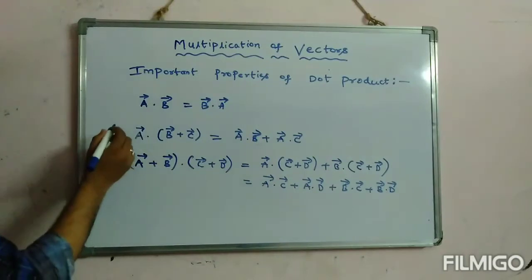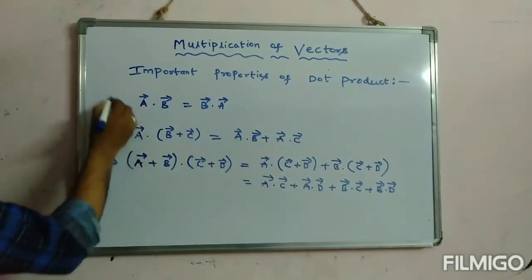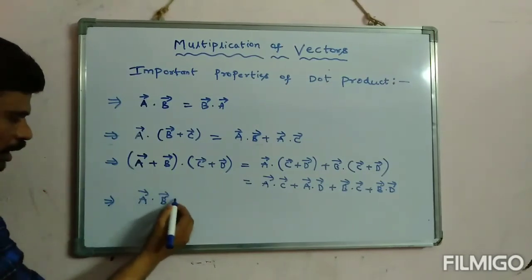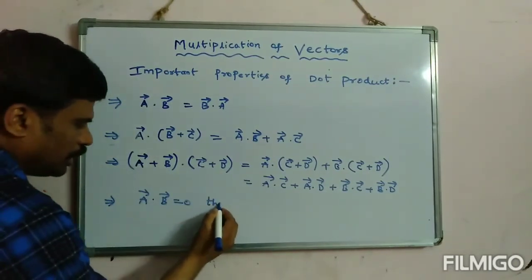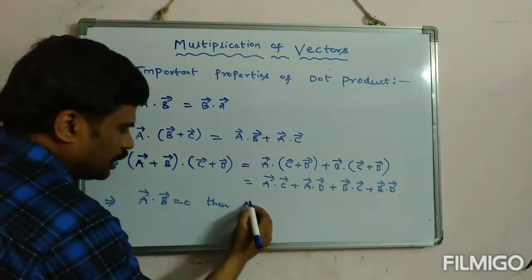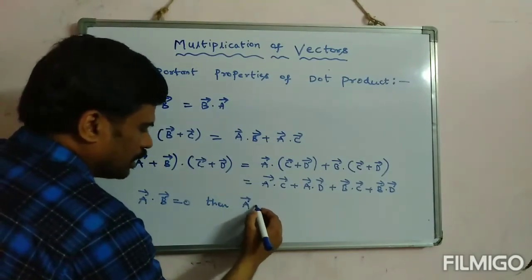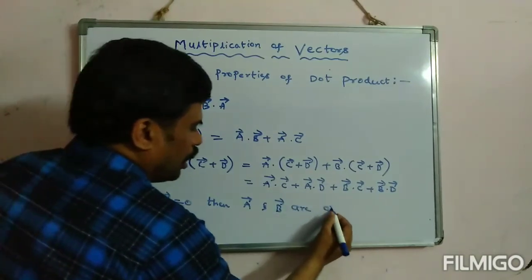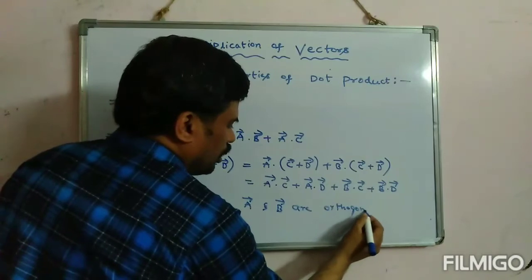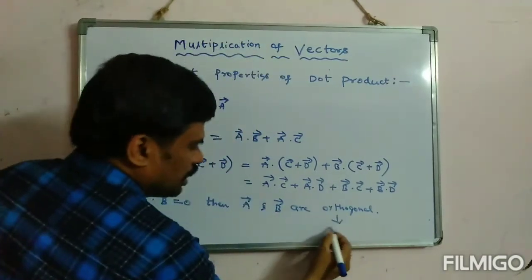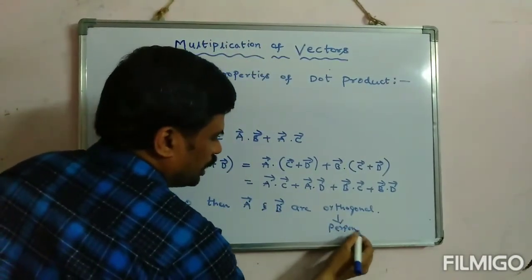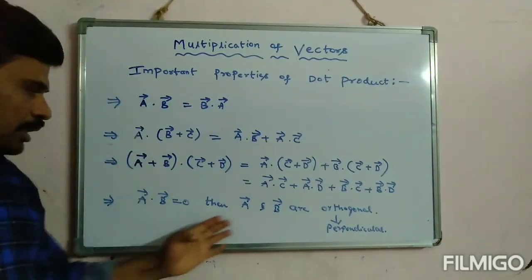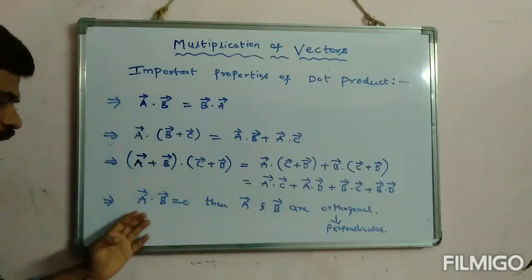And one more important property is, if A dot B is 0, then we can say that the two vectors, A vector and B vector, are orthogonal. Orthogonal means nothing but they are perpendicular. How can we say that A and B are perpendicular when A dot B is 0?